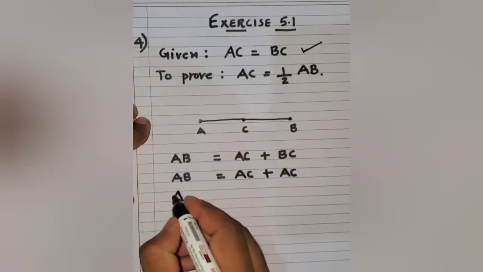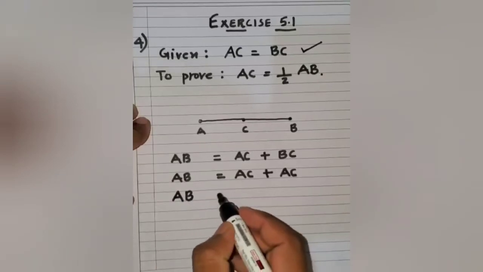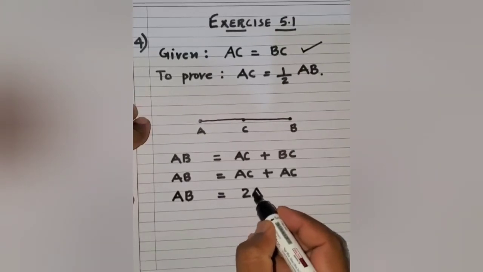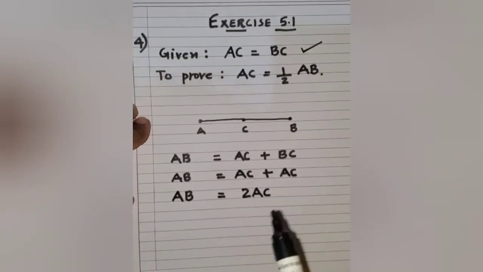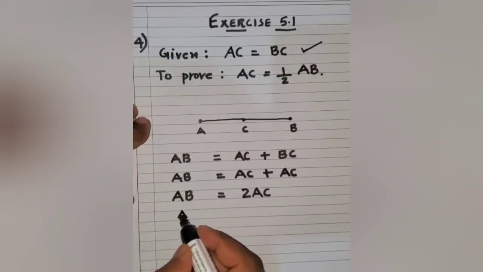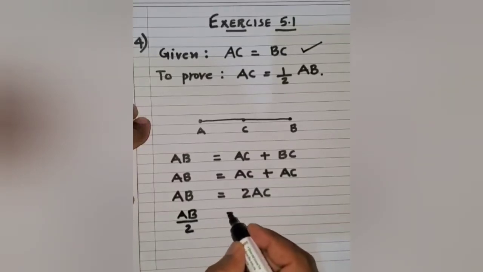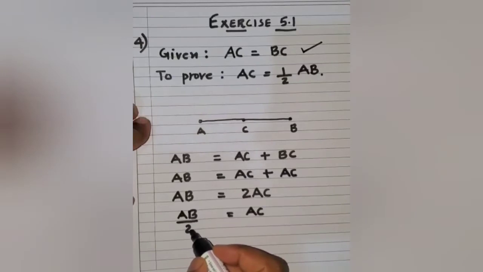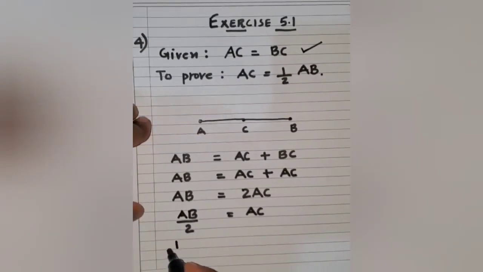So in the next step, I shall write AB is equal to AC plus AC, which happens to be 2AC. Okay. Now, if this 2 goes over here, I know this will become AB upon 2 is equal to AC. Now this AB upon 2 can be written as half AB.